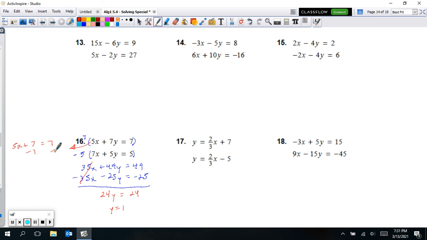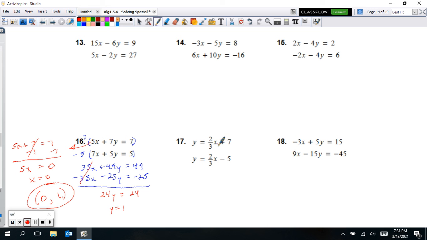So I just subtract 7 now from both sides. That's going to give us 5x. These 7's cancel, and 7 minus 7 is 0. So if I divide by 5, it's just giving x is equal to 0. So our answer on this one here is an ordered pair. X is 0, but y is 1. 0, 1 is the one solution. That's where these two lines will intersect. So if I graph them, they are intersecting lines, and they intersect at this ordered pair 0, 1.